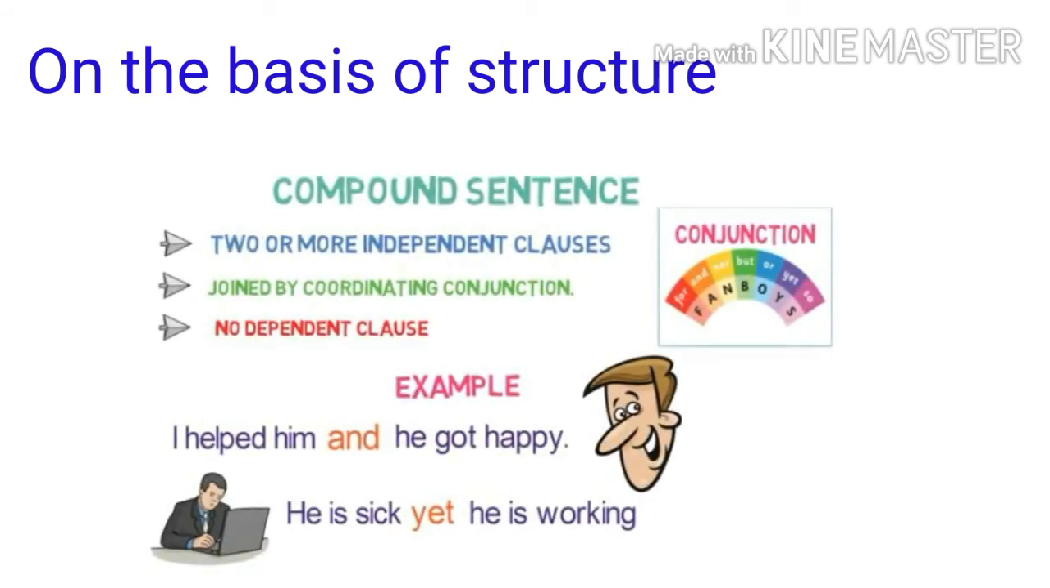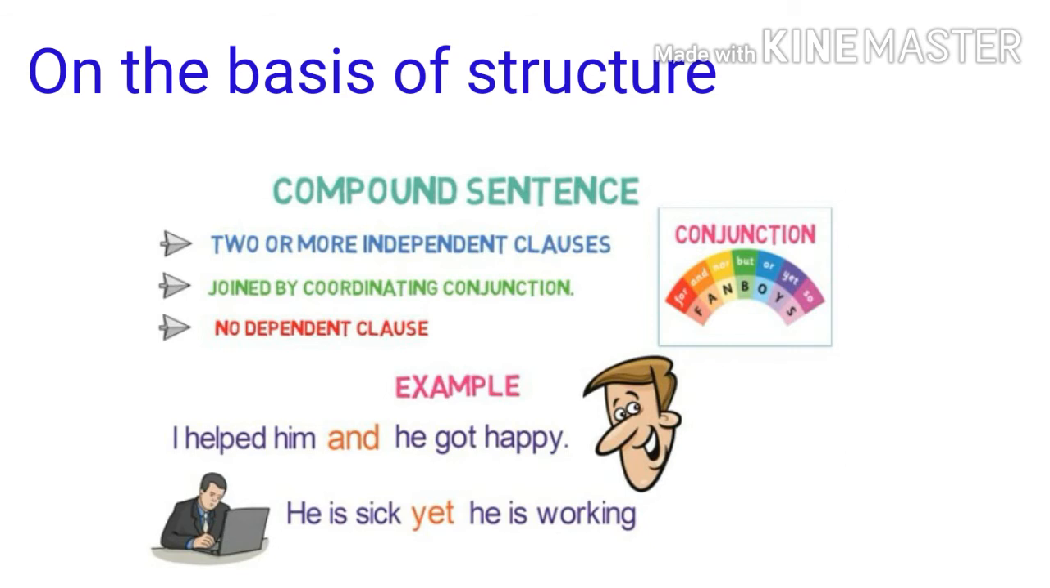Look at the next type of sentence, the compound sentence. A compound sentence consists of at least two independent clauses joined by a coordinating conjunction. There is no dependent clause. In a compound sentence, the coordinating conjunctions used to join the clauses are for, and, nor, but, yet, and so on.